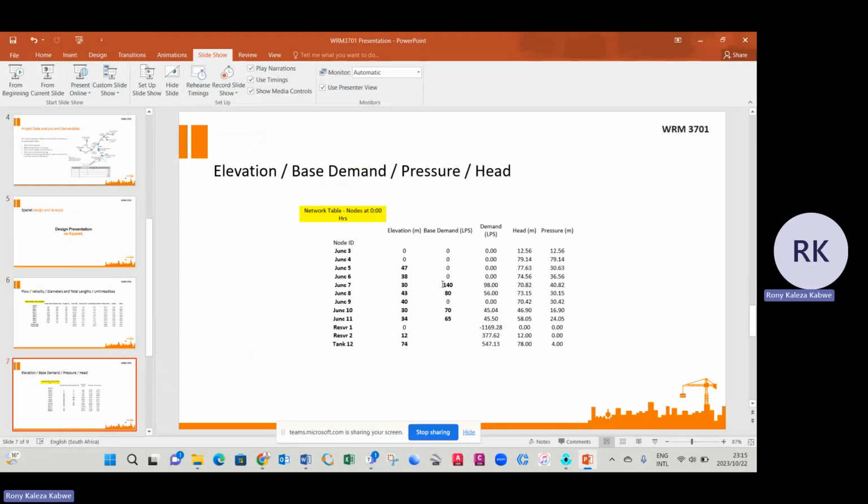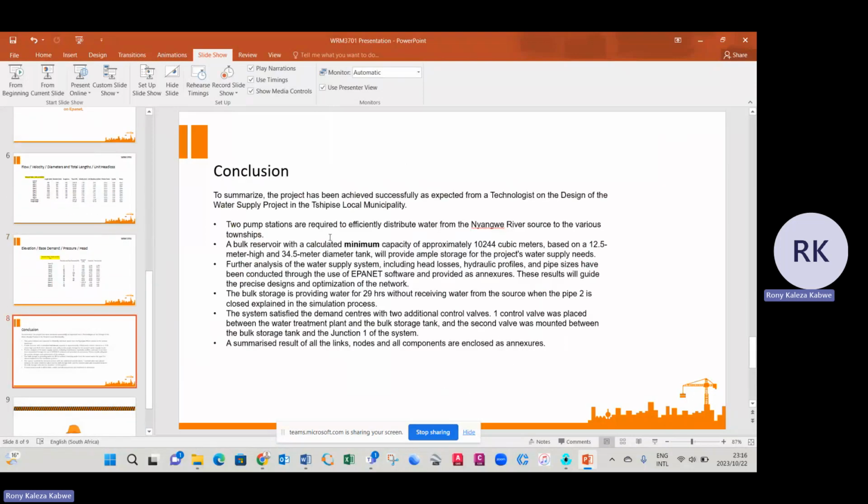So this is showing our base demand in terms of the township, and you can see these are the demands of the township that I also read at the beginning. Then we also have our head and our pressure as well. It's always better for pressure to not exceed 90, but that's obviously dependent from one municipality to another. All right, and then our last slide is speaking about the conclusion.